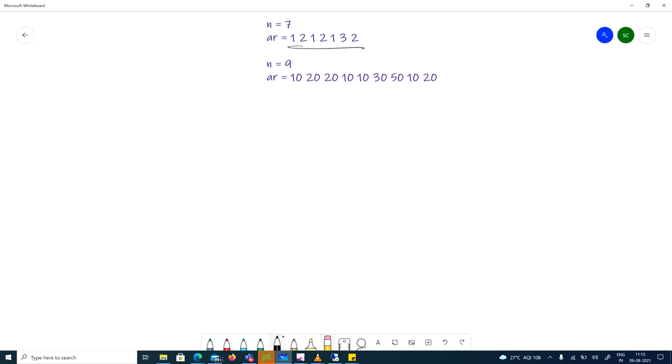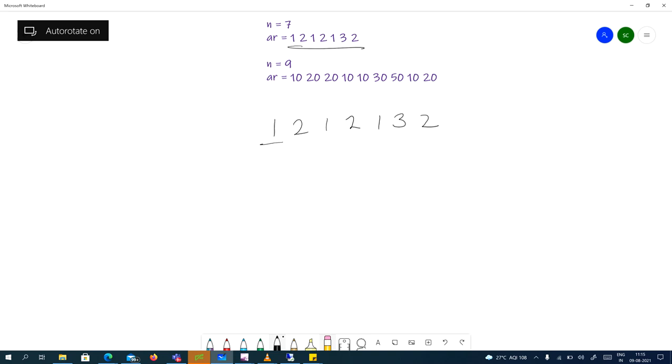let's take this example first. Let's discuss this: 1, 2, 1, 2, 1, 3, 2. The simplest solution can be to just take the first sock, start searching from the second element, and keep searching until we can find the same sock.